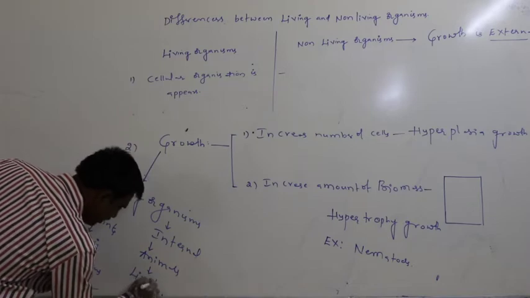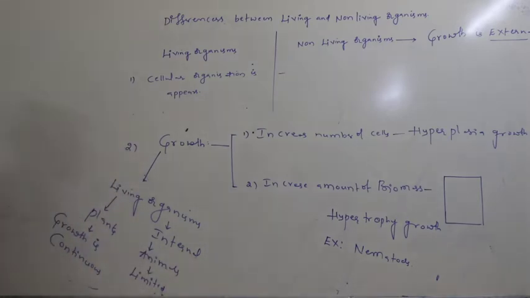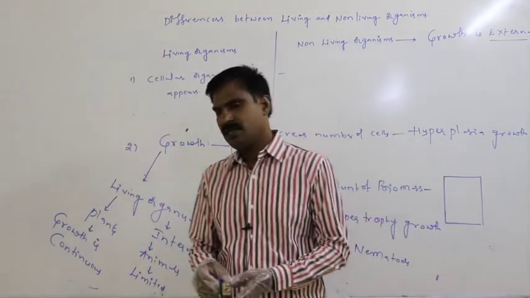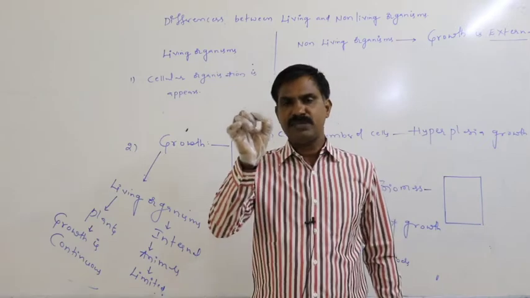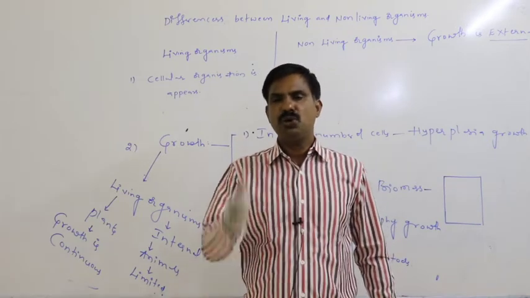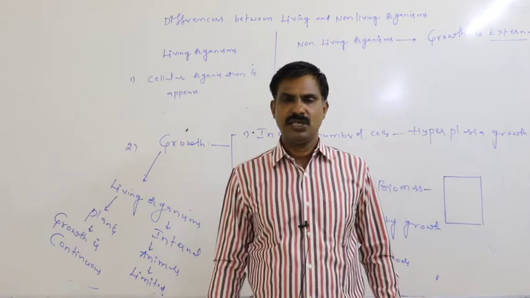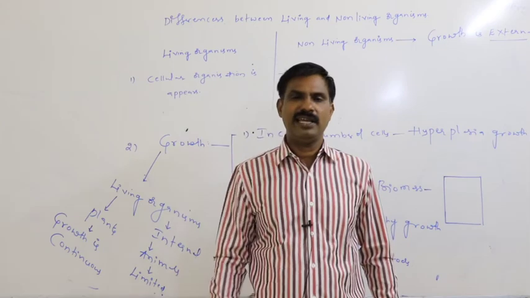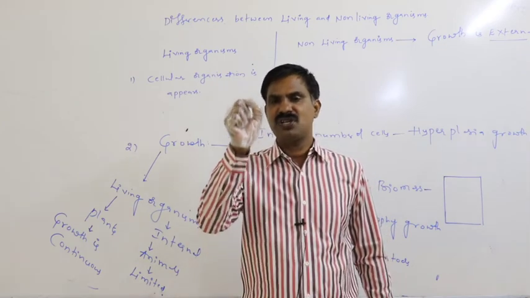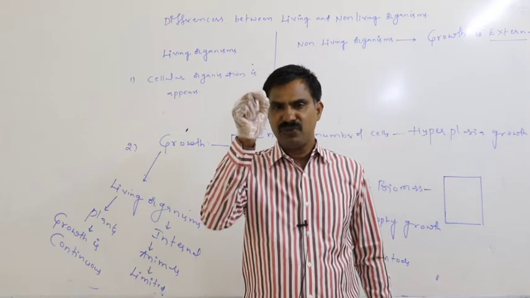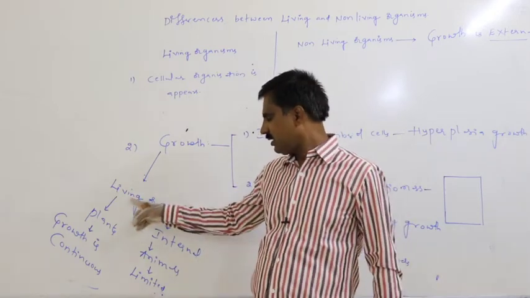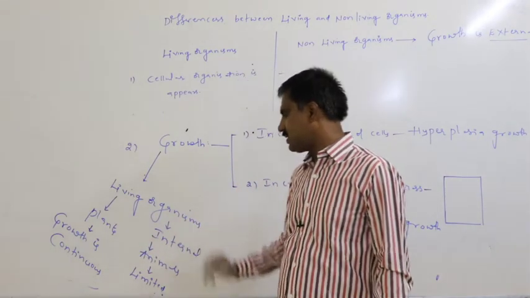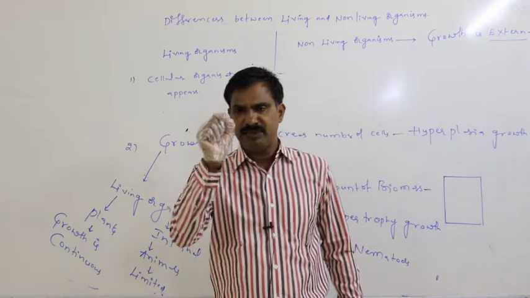Continuously plants may give new branches with new flowers throughout their lifespan, throughout their life history. So only in plants can we say growth is continuous, whereas in animals, growth is limited.